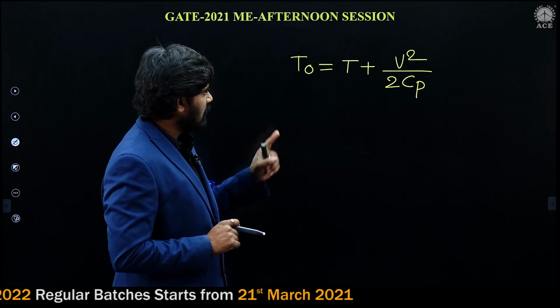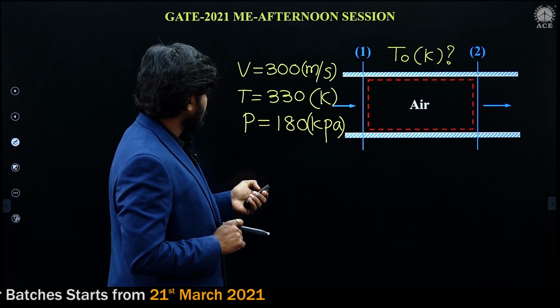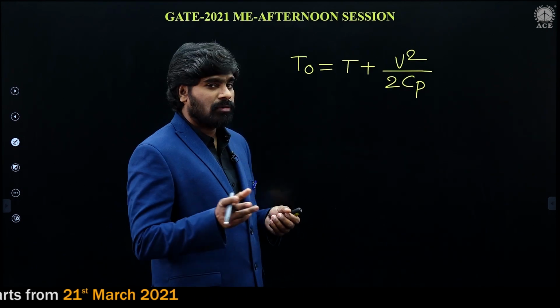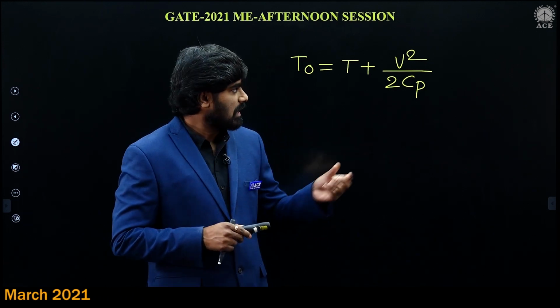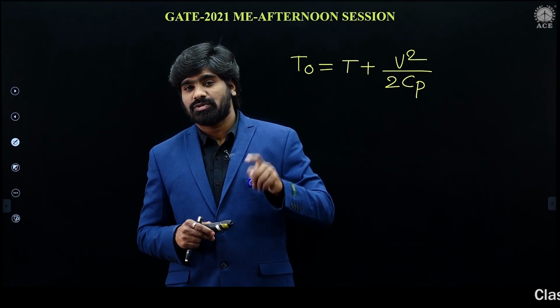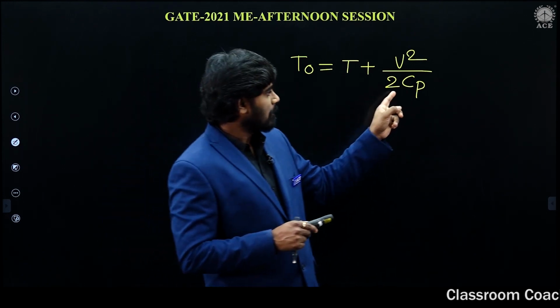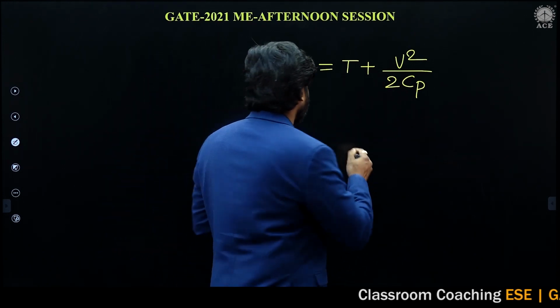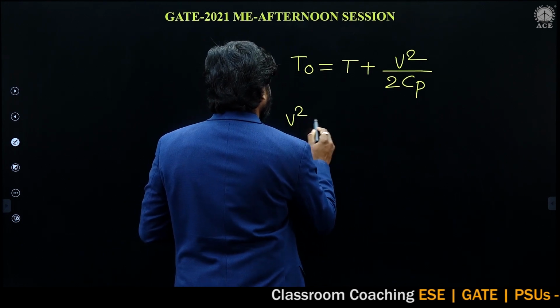T naught is to be calculated. T naught is the stagnation temperature. And my dear students, one more point, carefully concentrate. I told you Cp should be in joule per kg Kelvin. Units also I have explained. V square, what is V square? What is the unit of V square?